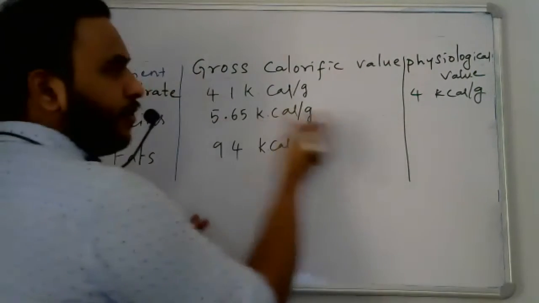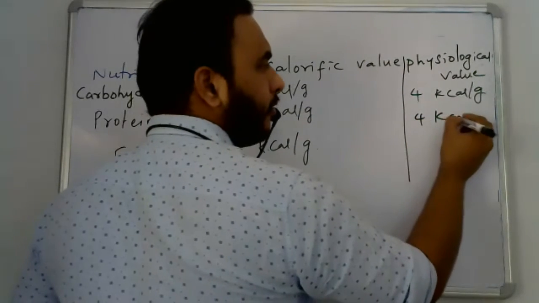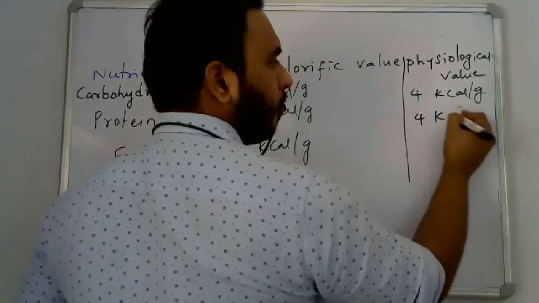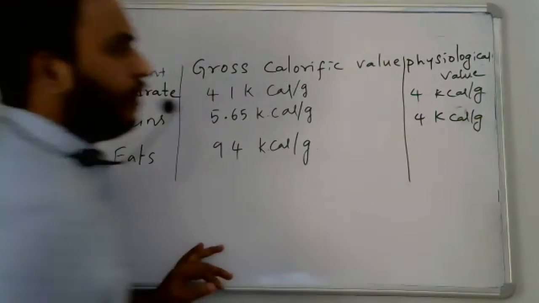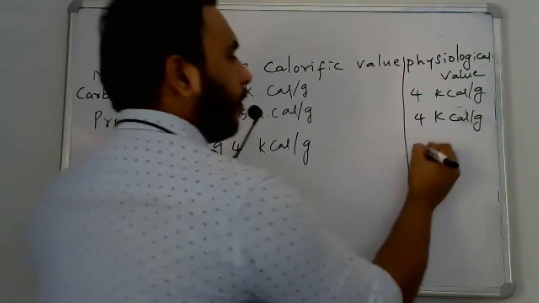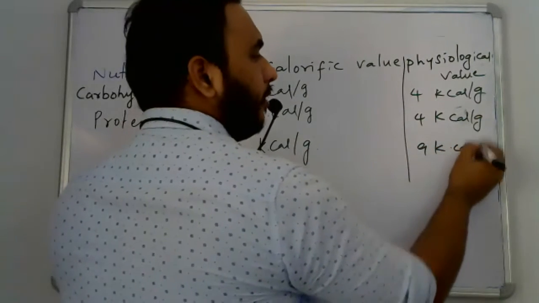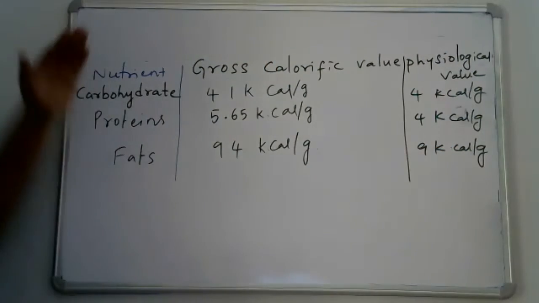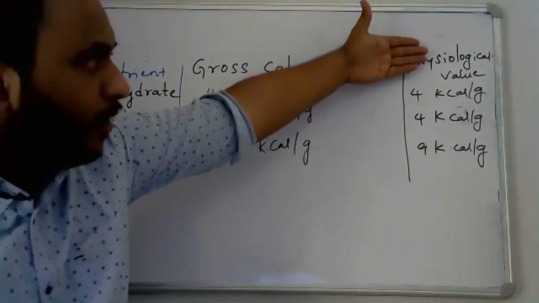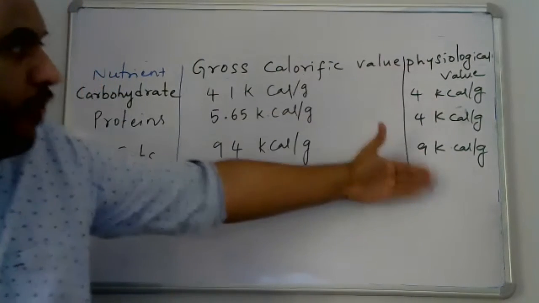Here it was 5.6 for protein, but the physiological value is 4 kilocalories per gram. For fat, it was 9.4, but here it is 9 only. So 9 kilocalories. This is the nutrient gross calorific value versus the actual physiological value.